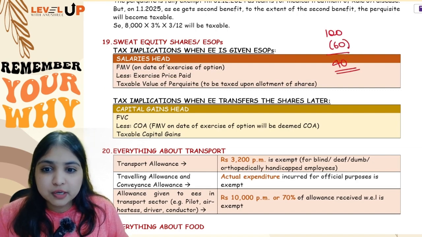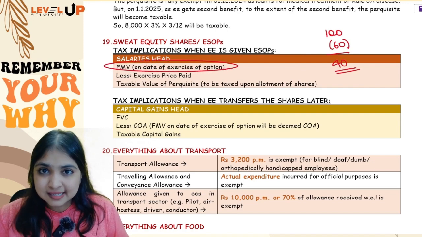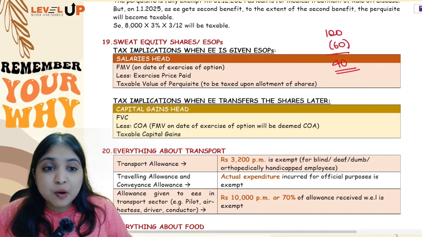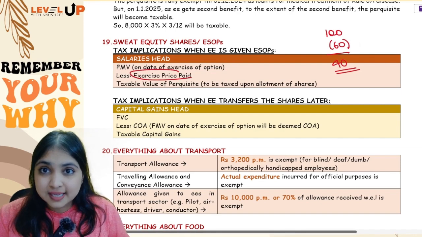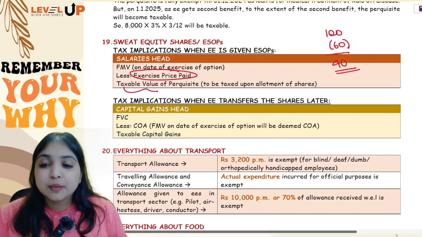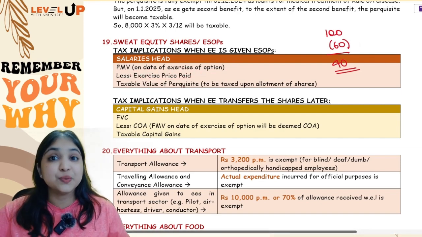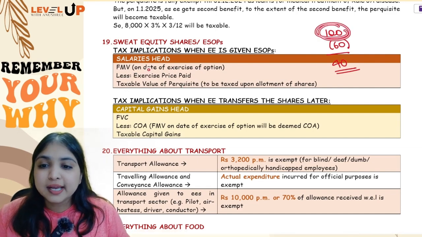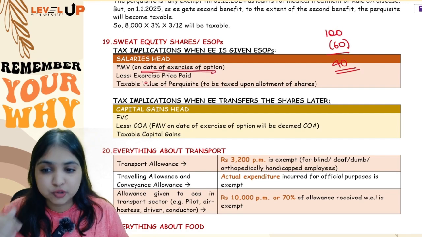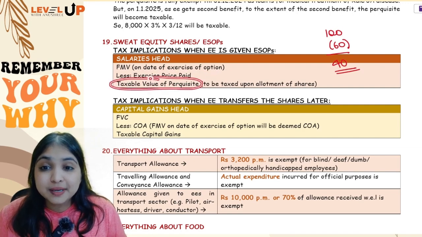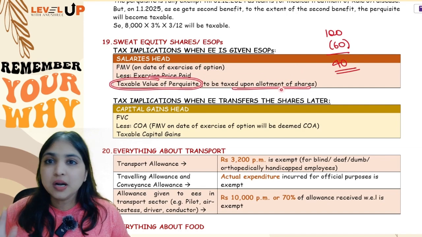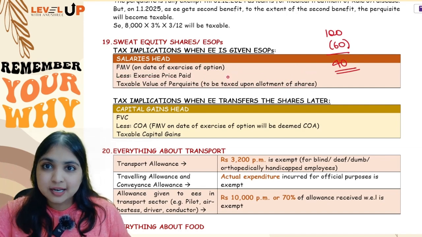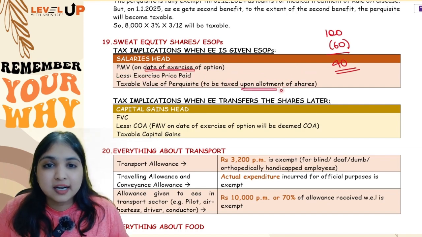Same thing I am doing over here. What is the worth of the shares? That is FMV. Then what is the amount which the employee has paid, which is the exercise price, 60 rupees. So the balance will become the taxable value of the perquisite. But here you have to remember that FMV you should take on which date? You should take FMV on the date of exercise of option, and this taxable value will be taxed when? It will be taxed only upon allotment. Okay, so only two dates are relevant for you, date of exercise and date of allotment.